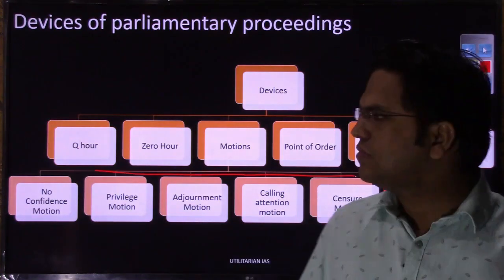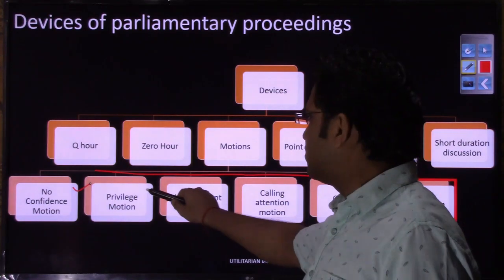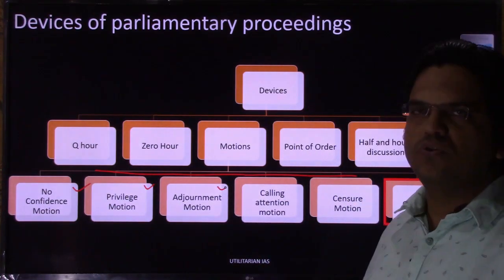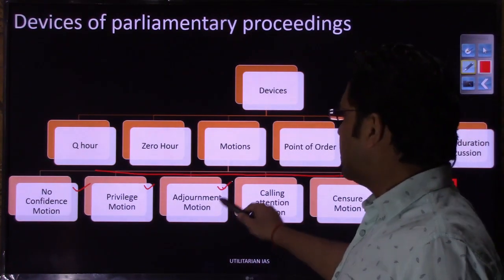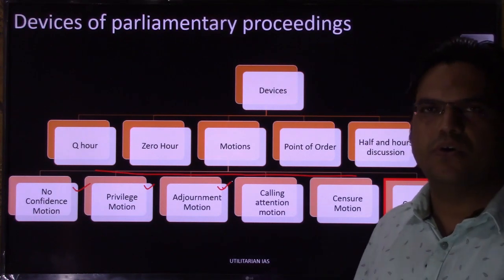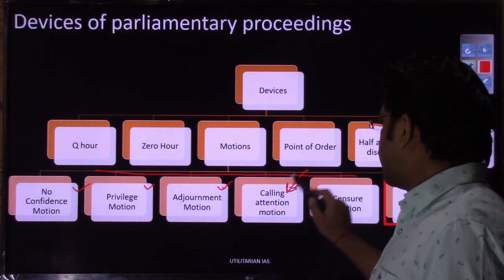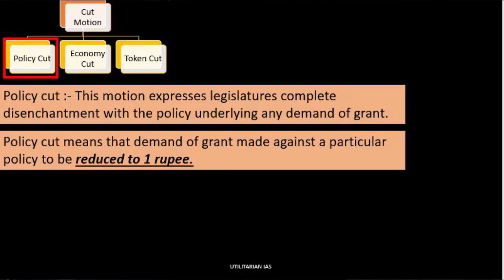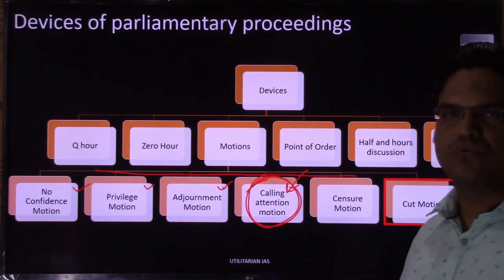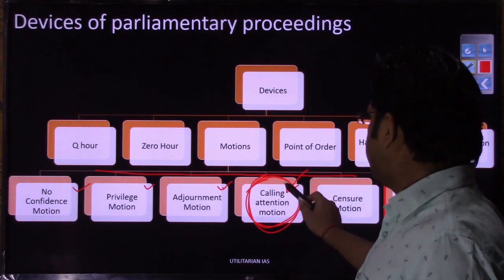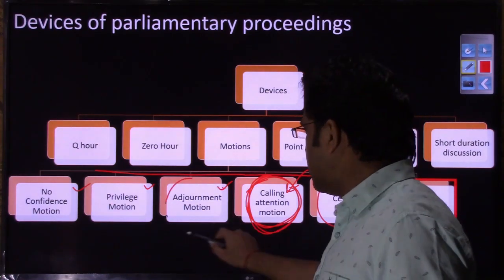Again I am telling you, these motions are nothing but tools. By moving the no confidence motion, or the privilege motion, or the adjournment motion, what legislators are essentially trying to do is keep these executives on their toes, right? If the executive makes any mistake, you come up with a calling attention motion. You have a lengthy discussion through the media or on the parliamentary floor. Through these questions or through discussion and debates, which happen during the censure motion or calling attention motion, or through the adjournment motion, the legislature can show the executive its mistakes.